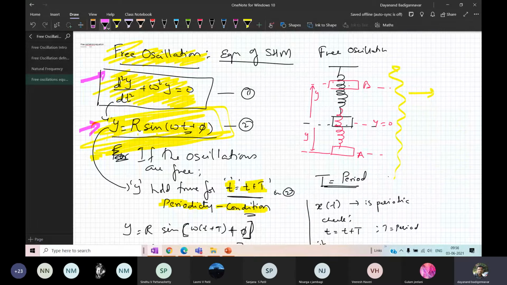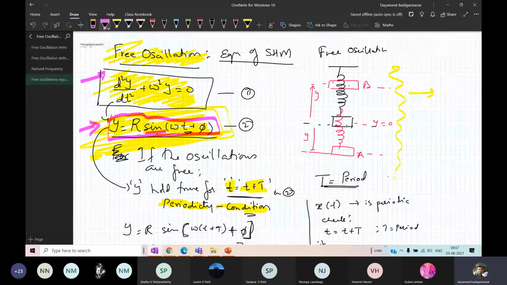And a very important thing is that this consists of a sine term. Whenever you have a sine term, that is oscillating forever. Why? Because when you have a sine function or a cosine function, they won't die.